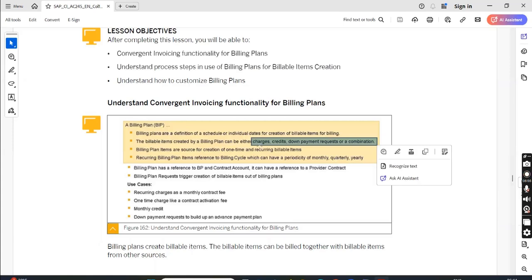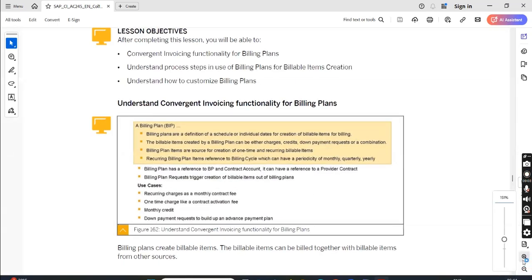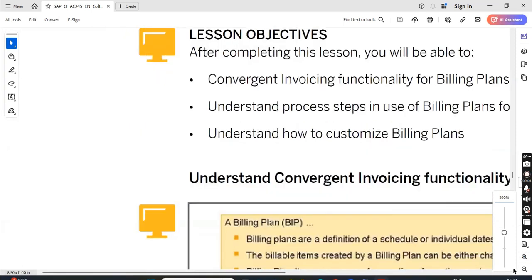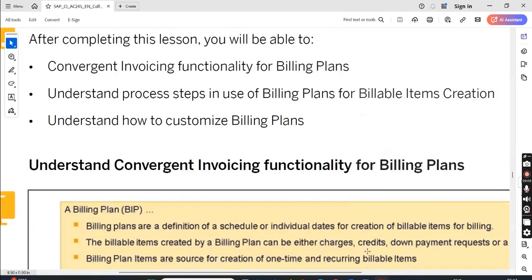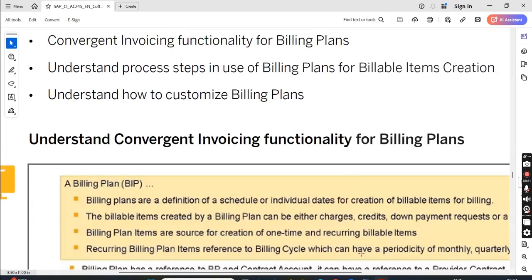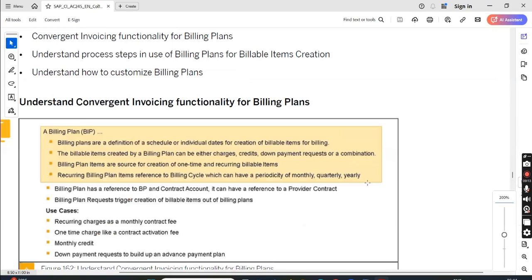So this kind of plan, this kind of fee, can send charges, credits, down payment requests, or a combination. A billing plan is a source for creation of one-time and recurring billable items, as I have just told. Recurring billing plan items reference a billing cycle, which can have a periodicity.